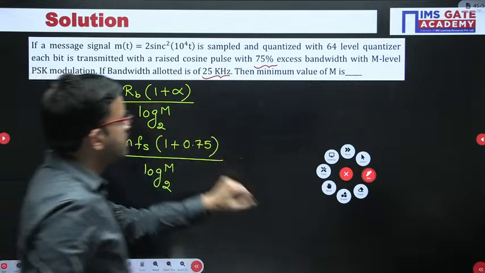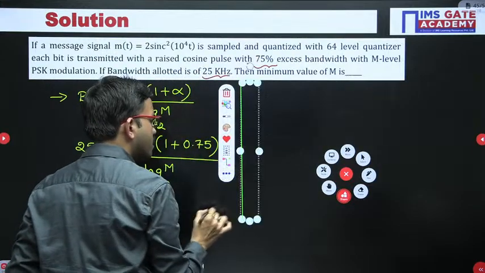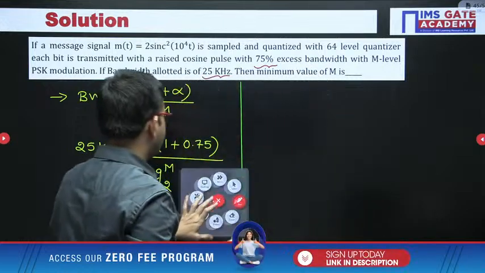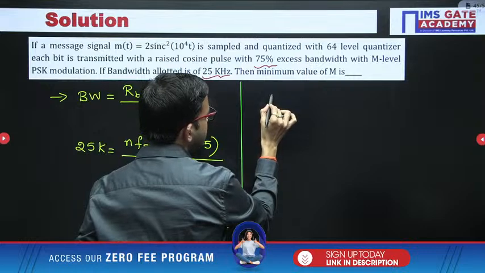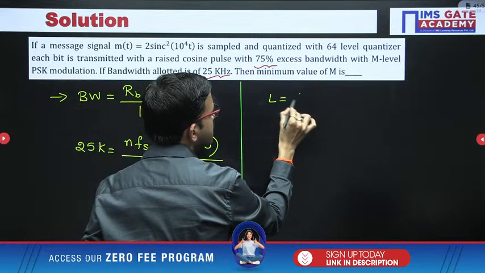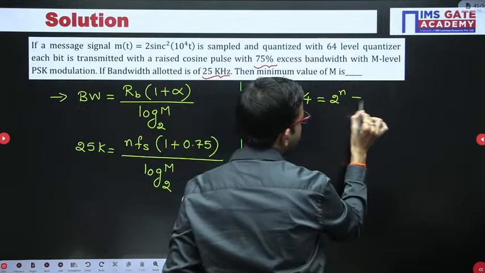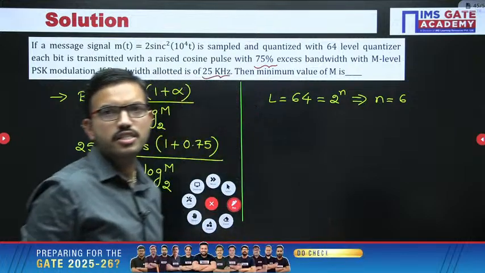Just for understanding, I am giving the hint. I am not solving the question completely, but I am giving all the hint points. You can substitute and tell me the final answer. So here you have the number of levels as 64. So L equal to 64. This is nothing but 2 power n. From here we get the n value as 6. 2 power 6 is nothing but 64, right?